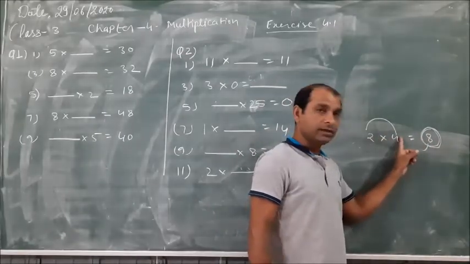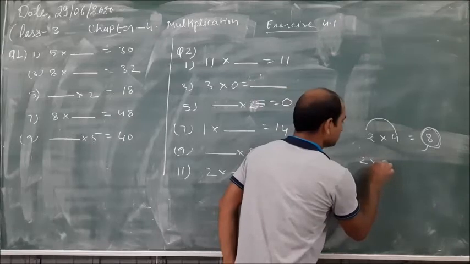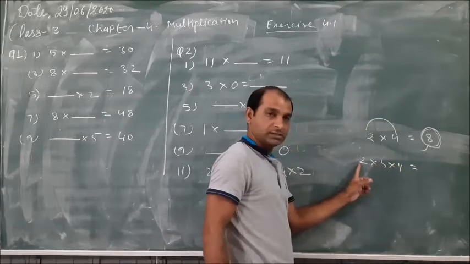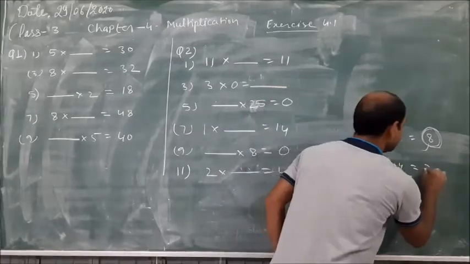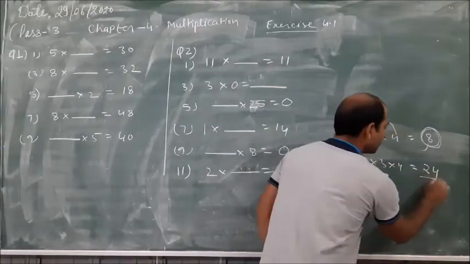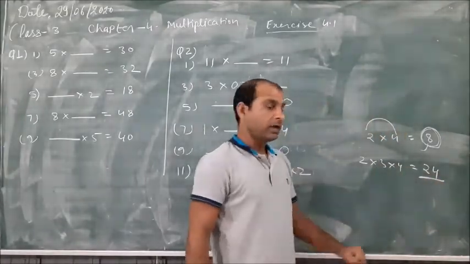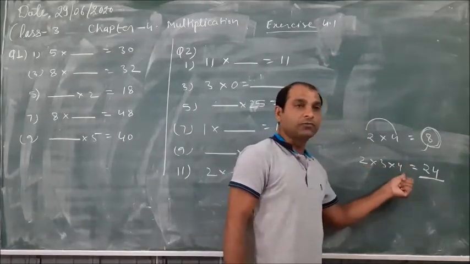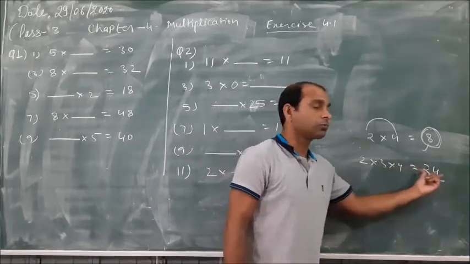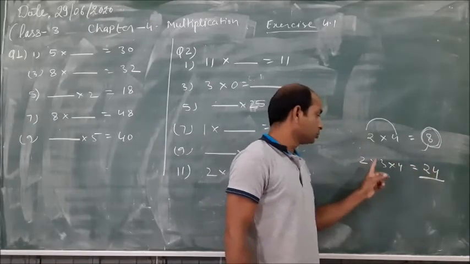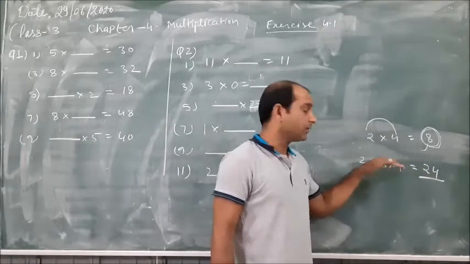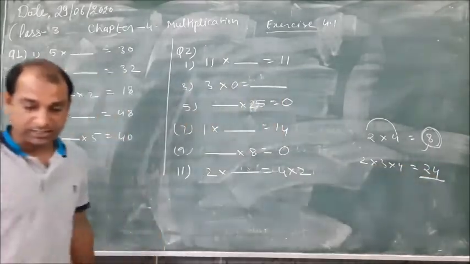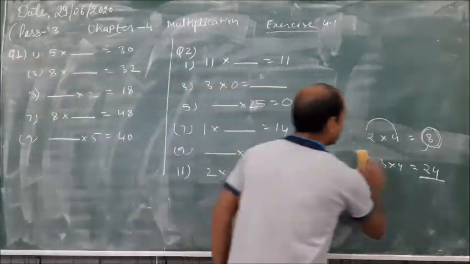2 times 4 is 8, just like 2 into 3 into 4. 3 twos are 6, 6 fours are 24. So here 24 is the product and multiple, but 2, 3 and 4 are the factors of 24. Here some questions are given. Find question number 1.